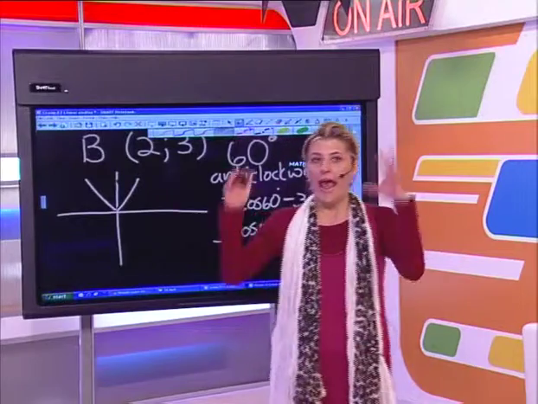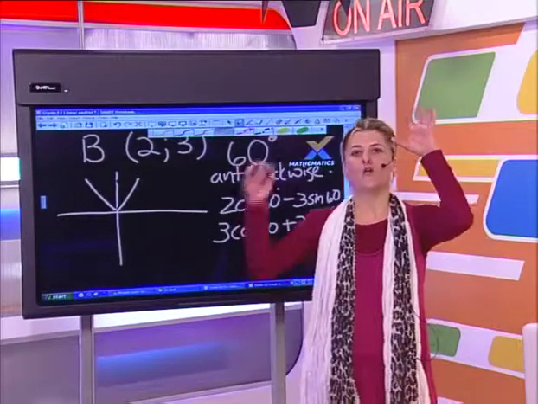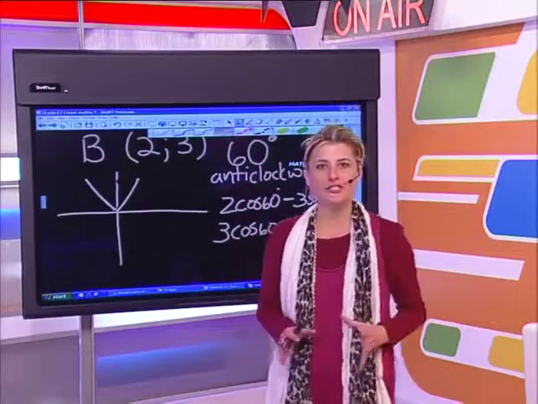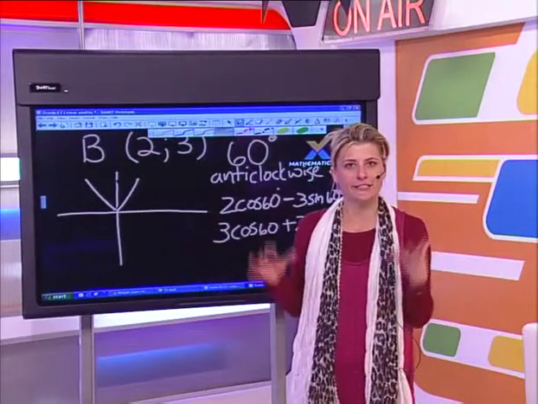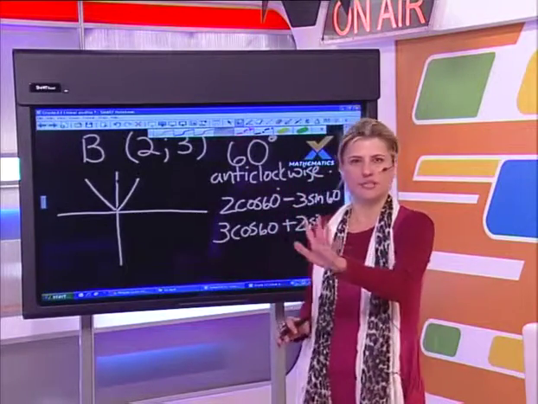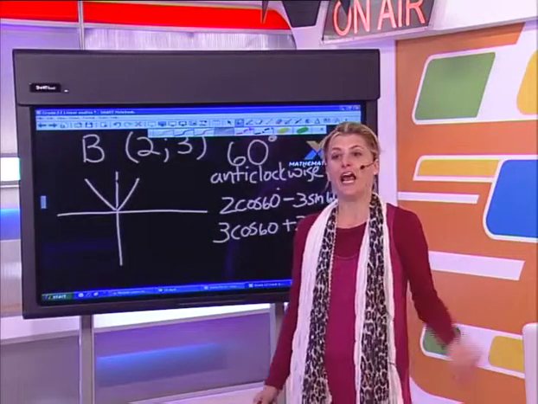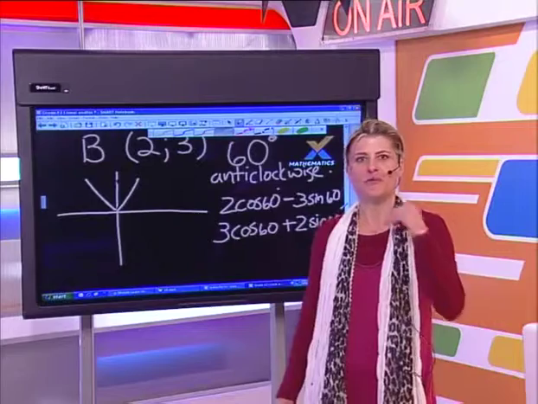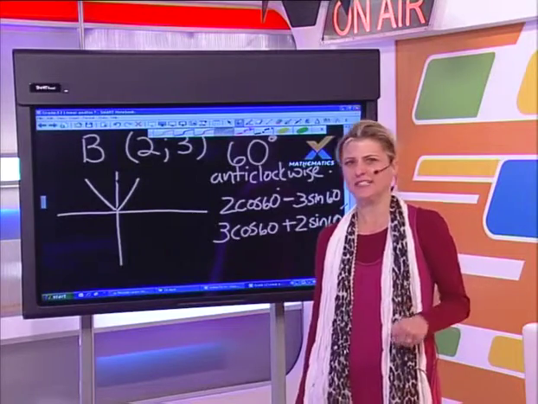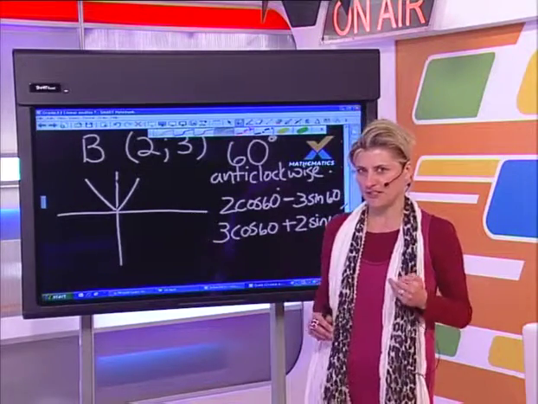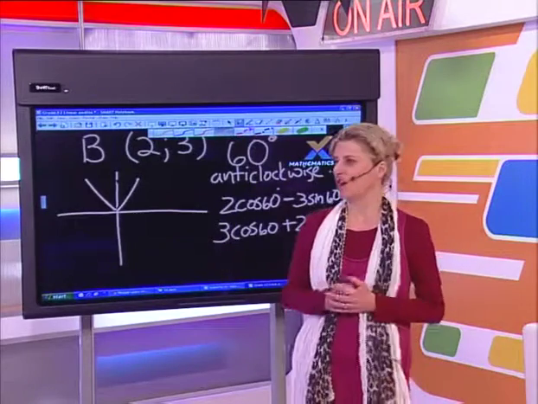Now this one is just a little bit of clarification from Anele. Anele wants to know, is clockwise negative and anti-clockwise positive? Yes, for anti-clockwise we use the positive angle. So if I say to you 60 degrees in an anti-clockwise direction, you put in 60 degrees. If I say to you 60 degrees in a clockwise direction, then you put in a minus. So clockwise is negative, anti-clockwise is positive. Right? Here's a good one.